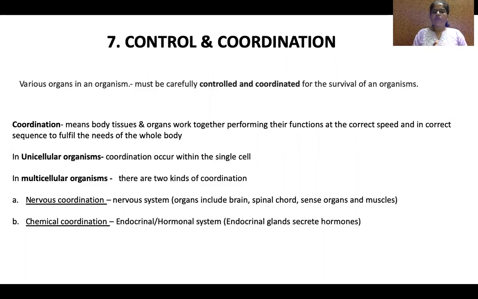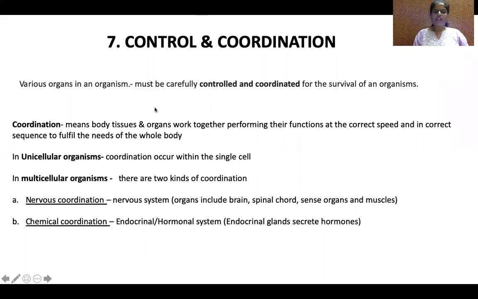And how it functions. All these different components of an organism, how they are controlled and how they are coordinated with each other for the survival of the organism.